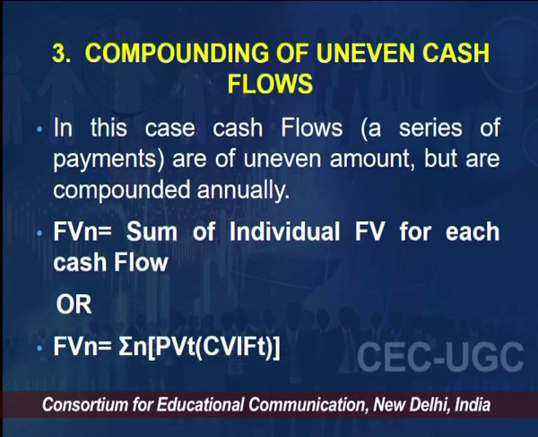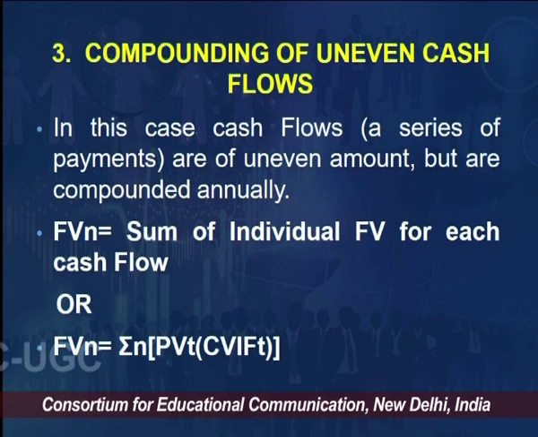Since it is becoming complex, I am taking straightaway the future value for given n would be summation over t, sigma, the major bracket starts, the present value for given t into compound value interest factor. It could be future value interest factor, FVIF, which could be used instead of CVIF, right, for given t, for given time period, bracket closes.